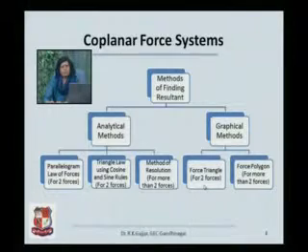If there are only two forces, then you will be using the force triangle. If there are more than two forces, you will be using the polygon. But once again, as of now, we will not be referring to the graphical methods. We will be talking about coplanar force systems using the analytical methods.